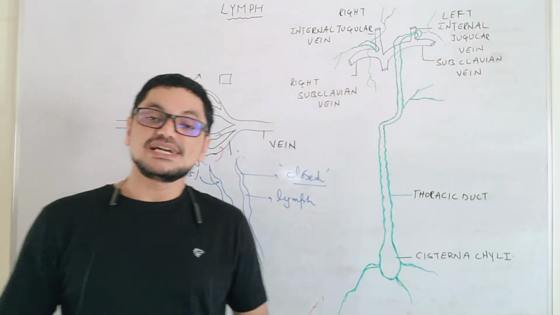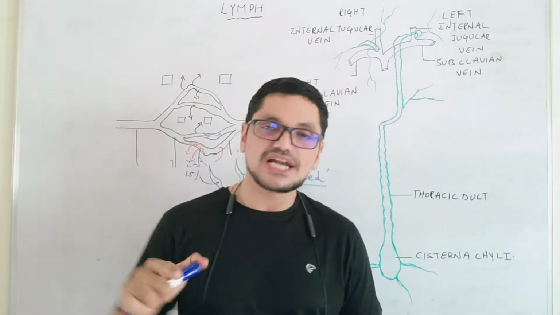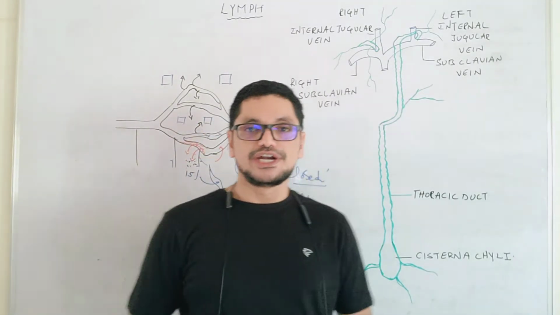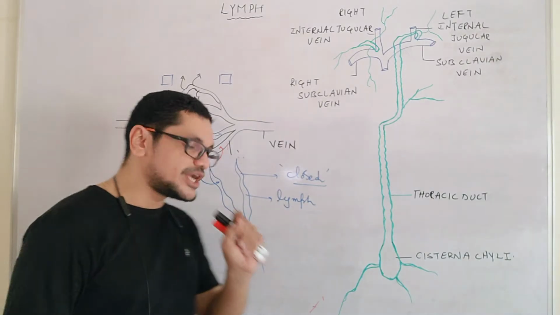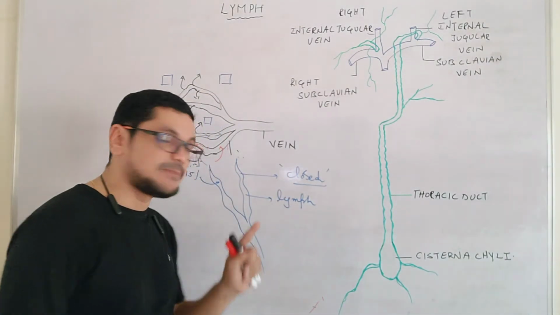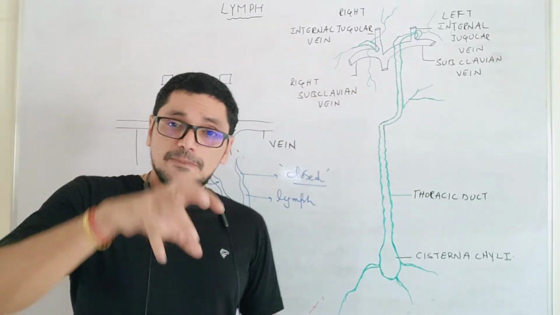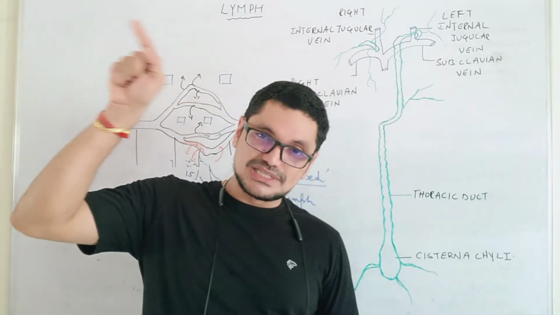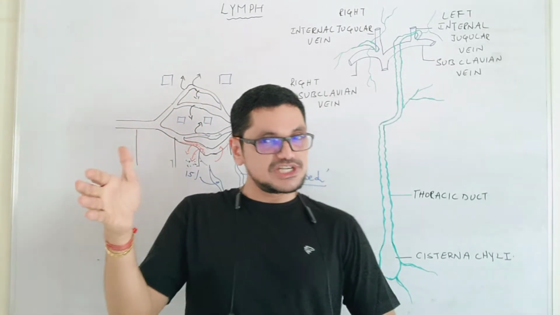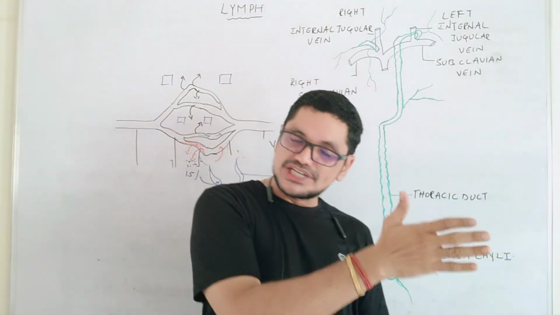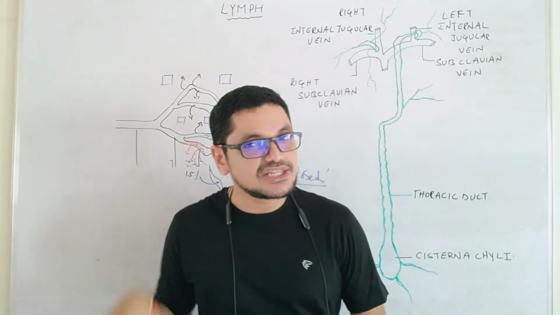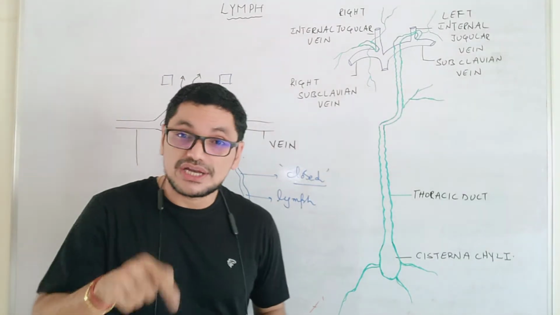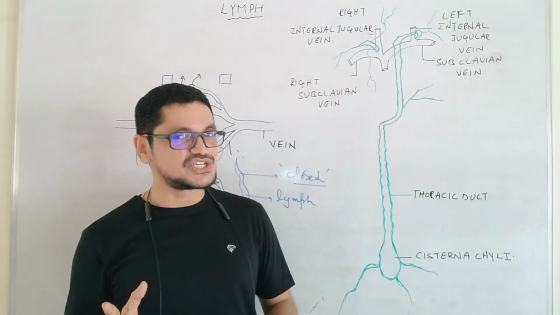If the same fluid is present inside the blood vessel, we are going to call it blood. If it is present in the tissues, we are going to call it tissue fluid. If it enters into the lymph capillaries, we are going to call it lymph. Like that, based on the location, the name and the composition of the fluid change. If it is present inside the brain, it is cerebrospinal fluid. If it is present outside the lungs, pleural fluid. Outside the heart, pericardial fluid. At the joints, synovial fluid. Like that, based on its location, the name and composition also change.